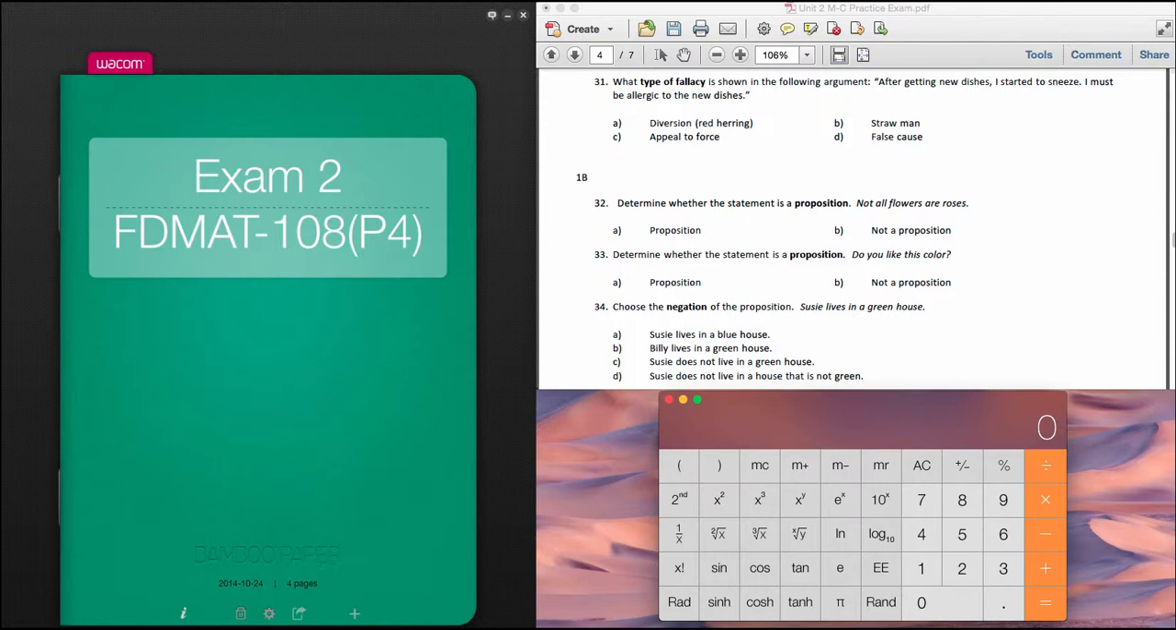All right, welcome to part 4. We're going to do questions 31 through 40 in this problem. So let's start with question number 31.